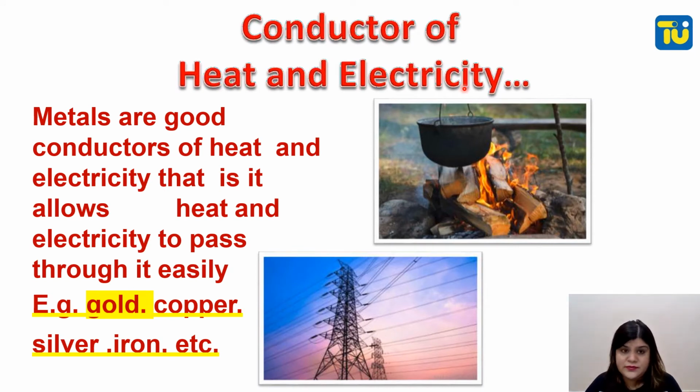Conductor of heat and electricity. Metals are good conductors of heat and electricity. That is, they allow heat and electricity to pass through them easily. Example: gold, copper, silver, iron, etc. So metals are good conductors of heat and electricity because they allow electricity to pass through them, and heat also, as you can see in the pictures. This is a metal, this is also a metal, right?